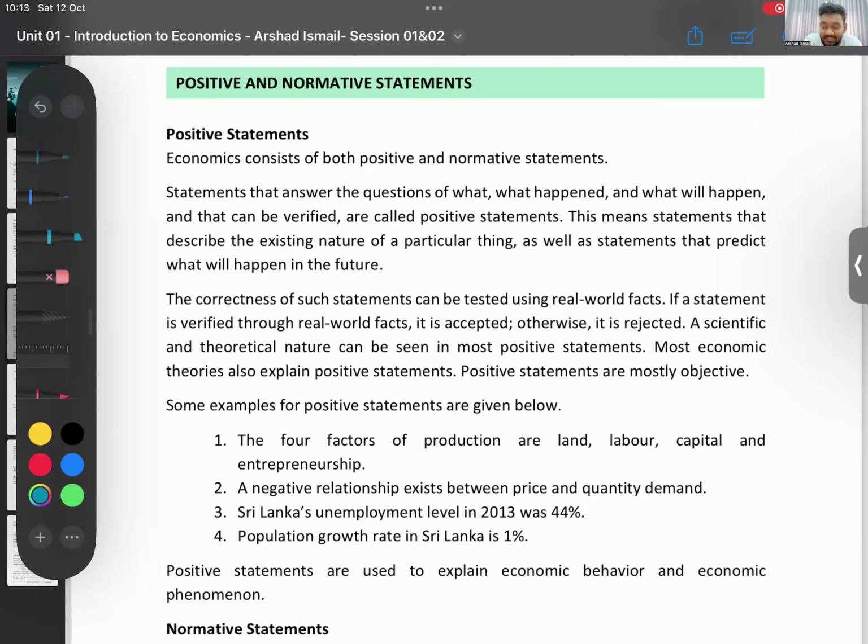What are positive statements? You might not understand the definition for now, but don't worry about that. Statements that answer the question of what happened, what will happen, and that can be verified are called positive statements.